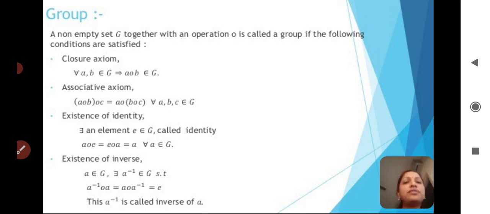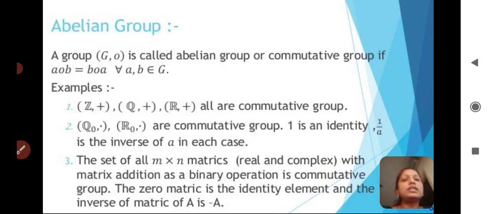So if the set of elements of G satisfies all these four conditions, then we can say G will form a group under the binary operator. That binary operator may be addition, subtraction or multiplication. So this is the group definition.